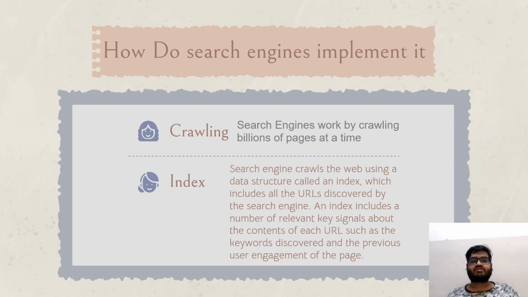So the question arises, how does the search engine implement the finite automata application for searching? They do this by the process of crawling and indexing. Crawling is the process where search engines work by crawling billions of pages at a time. Indexing is the process in which the search engine crawls the web using a data structure called an index, which includes all the URLs discovered by the search engine. An index includes a number of relevant key signals about the contents of each URL, such as keywords discovered and the previous user engagement of the page.